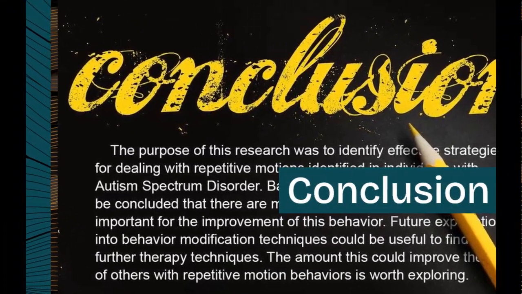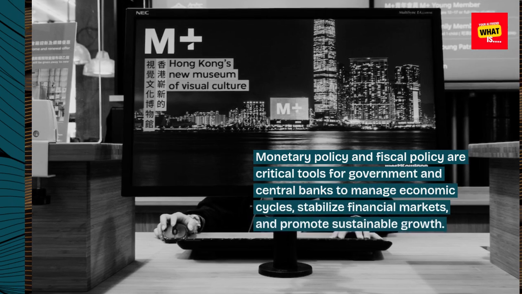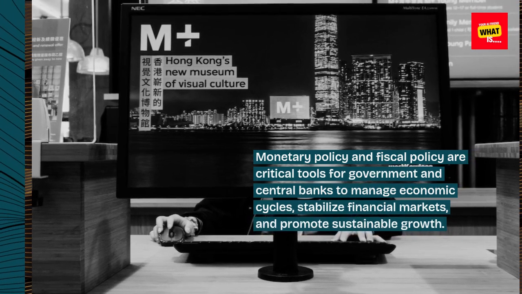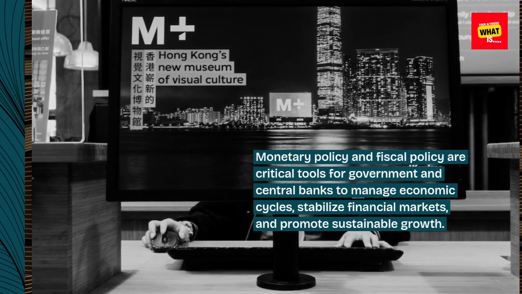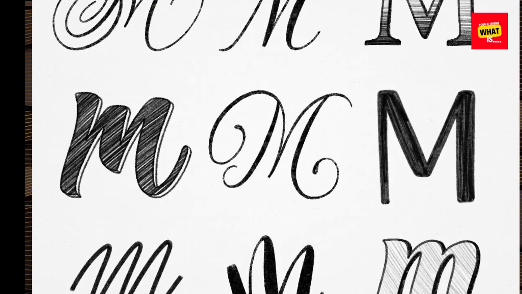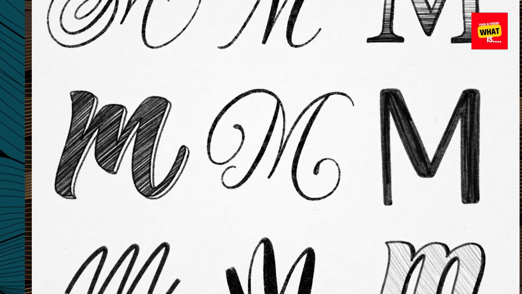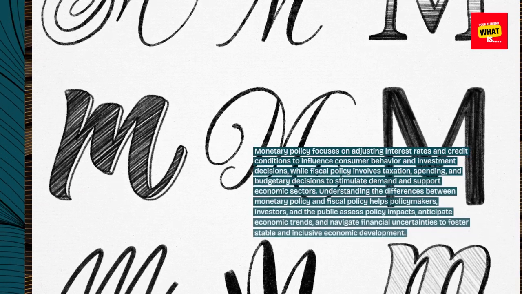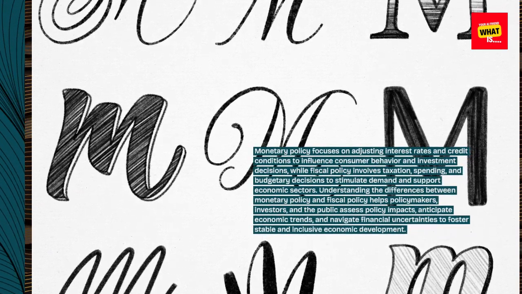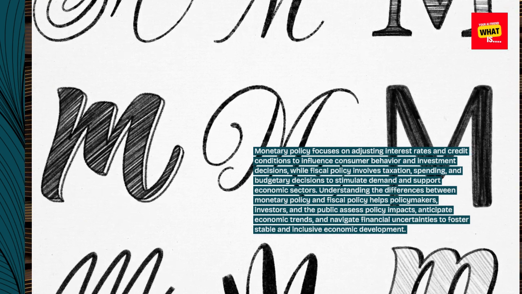Conclusion. Monetary policy and fiscal policy are critical tools for government and central banks to manage economic cycles, stabilize financial markets, and promote sustainable growth. Monetary policy focuses on adjusting interest rates and credit conditions to influence consumer behavior and investment decisions, while fiscal policy involves taxation, spending, and budgetary decisions to stimulate demand and support economic sectors.